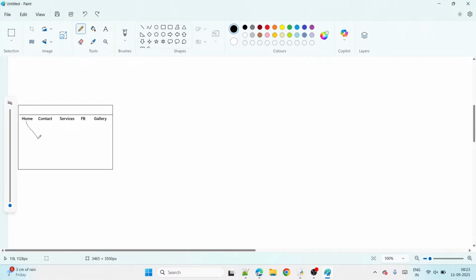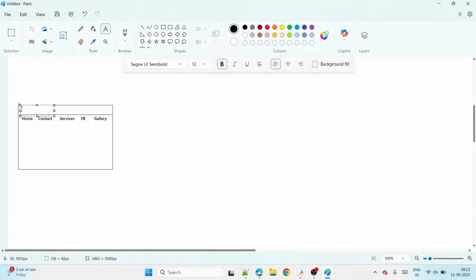Home page has home content. Contact page has contact details content. Service page has service details content. Feedback page has details like the feedback form, customer feedbacks, like that. Gallery means some images display. Like that, each page has its own content. Right?